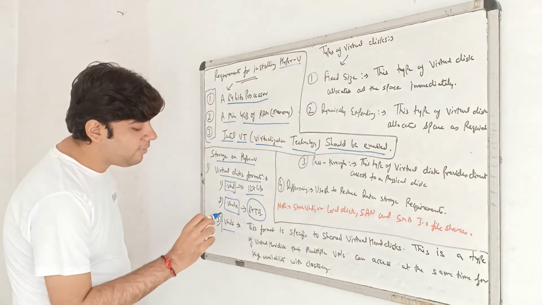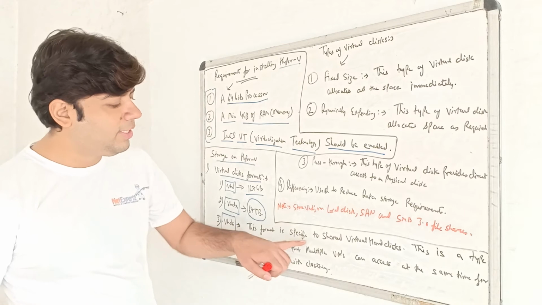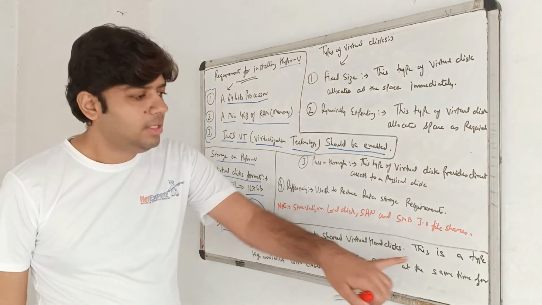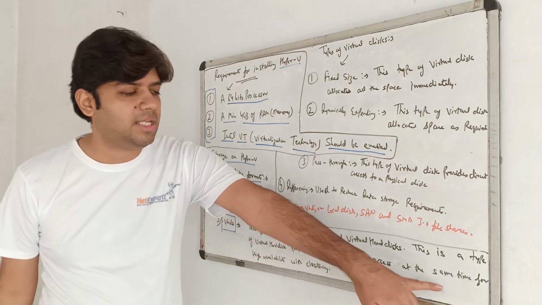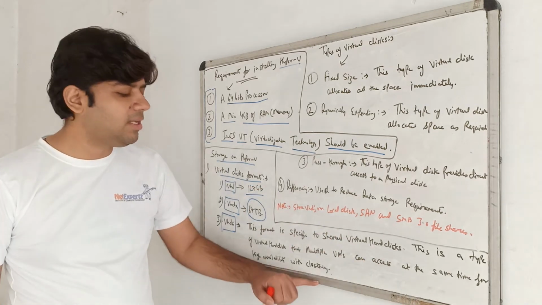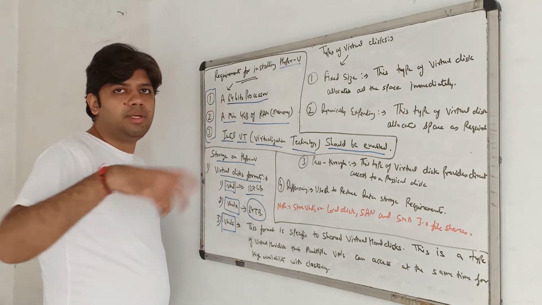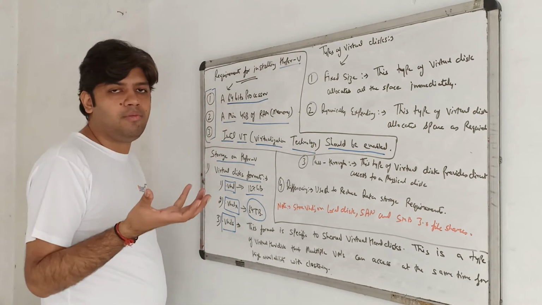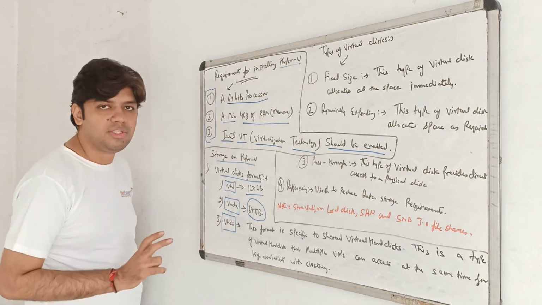Now last we have .vhds. The VHDS format is specific to shared virtual hard disks. This is a type of virtual hard disk that multiple VMs can access at the same time for high availability with clustering. So you can say I have a common virtual disk and all the VMs are able to access that virtual disk and save the data. That type of hard disk is known as .vhds.